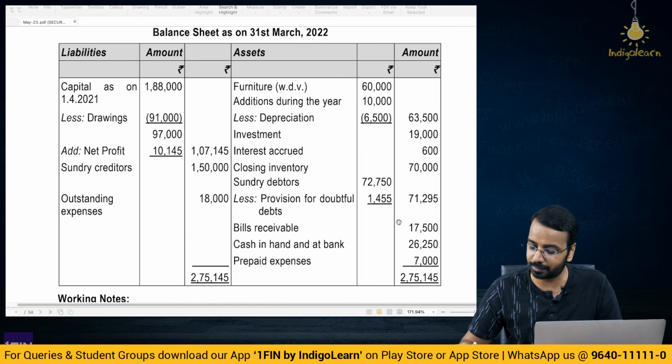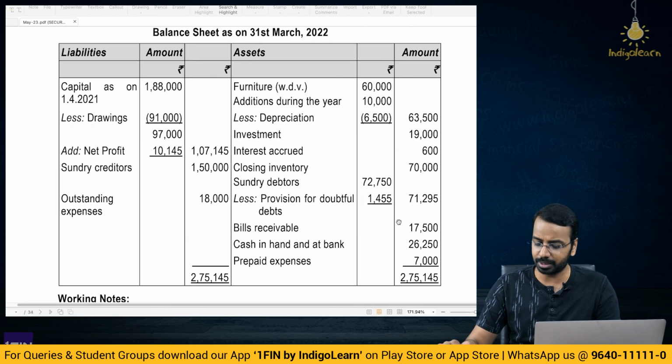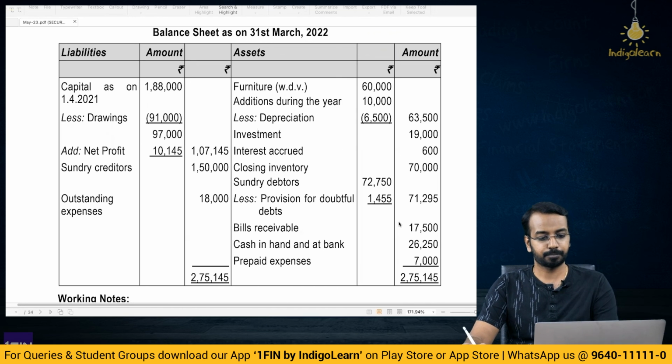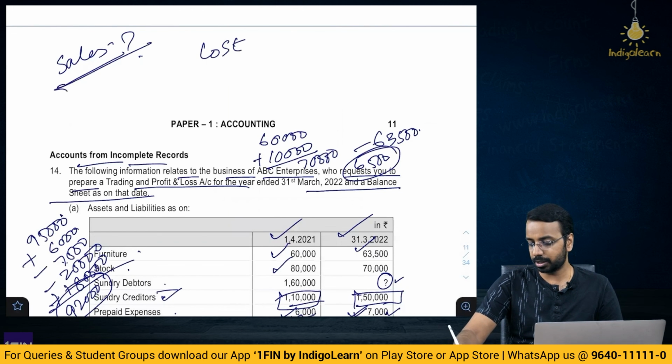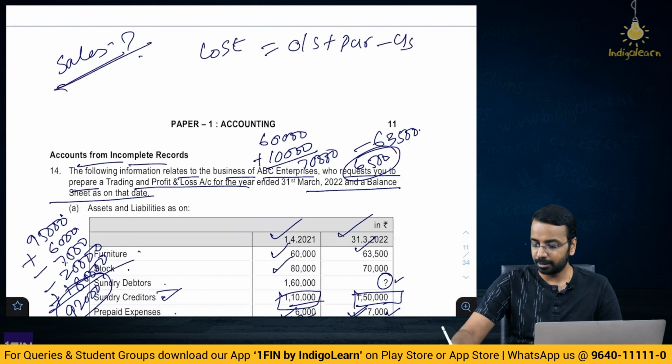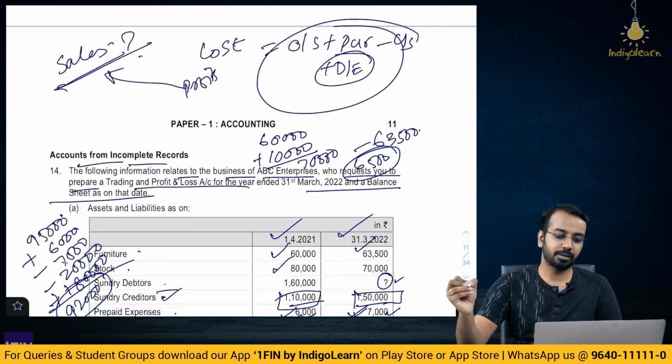So once you have figured out how to handle these cash transactions and related adjustments, preparing P&L and balance sheet will not be a challenge. Only challenge here would have been that the sales number was not given. Because sales number was not given, you have to calculate cost. Cost is nothing but opening stock plus purchases minus closing stock plus if at all there is any direct expense, right? Get the cost, calculate the profit and arrive at the sales value, right?